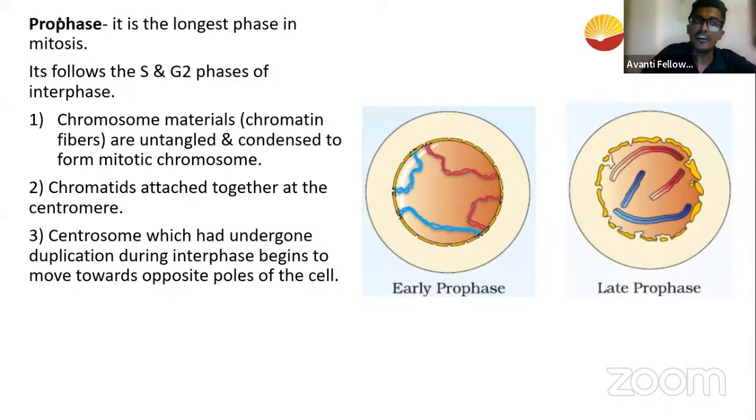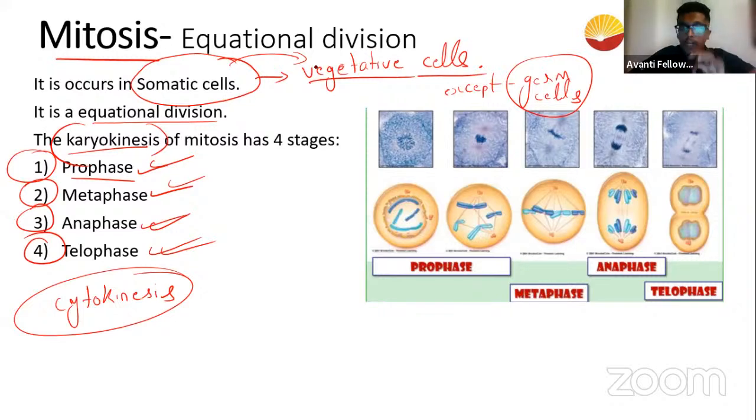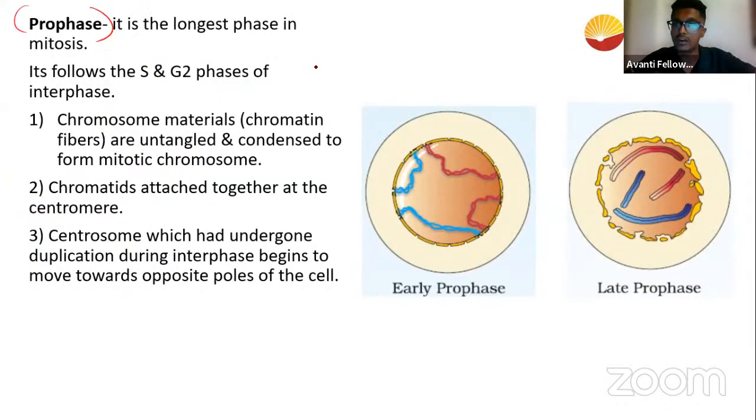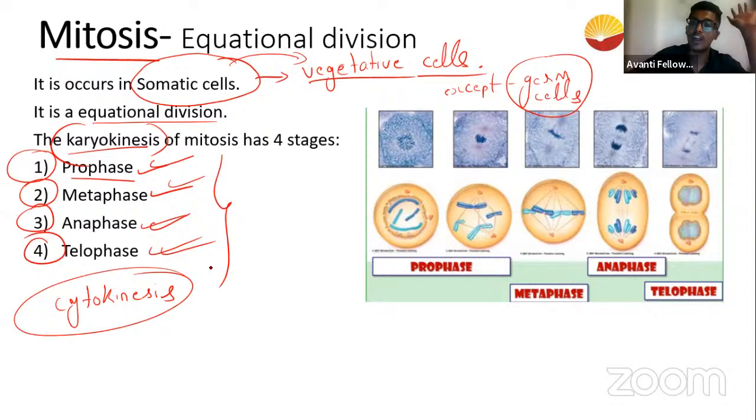Now, the first phase is the prophase. You have to remember the order of the events: prophase, metaphase, anaphase, and telophase. After prophase comes meta, after meta comes ana, and after ana comes telo. You have to remember the sequence of these stages. You can't mess this up. And guess what? This is just the beginning. In meiosis, it gets even more complex. That's why I want you to feel easy here, so that you take the same approach in meiosis. So let's go to prophase. Among all the four phases, the prophase is the longest phase.